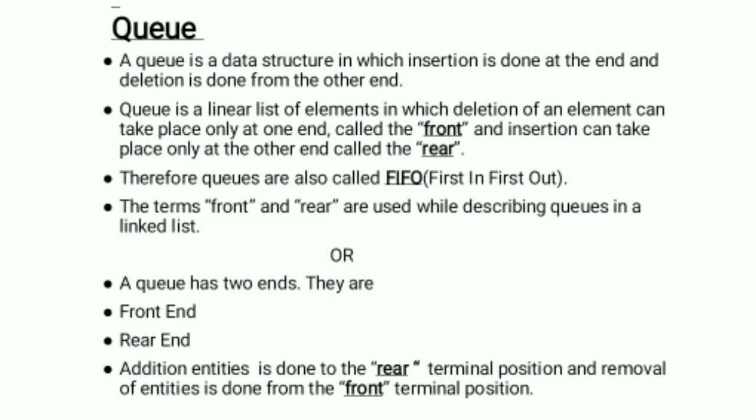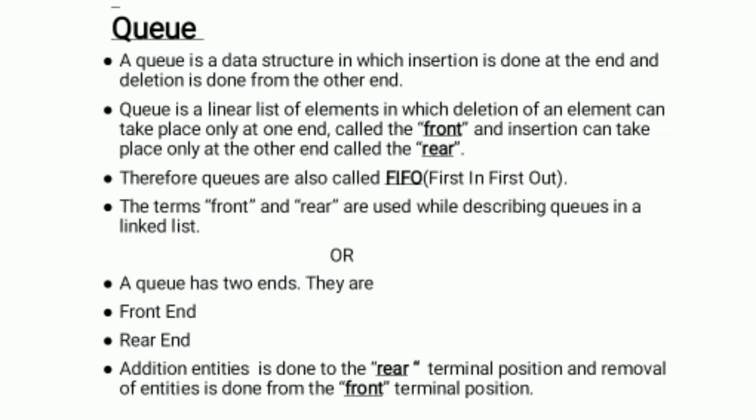The terms front and rear are used while describing queues in linked lists. A queue has two ends, the front and rear ends. Addition of entities is done at the rear terminal position, and removal of entities is done from the front terminal position.